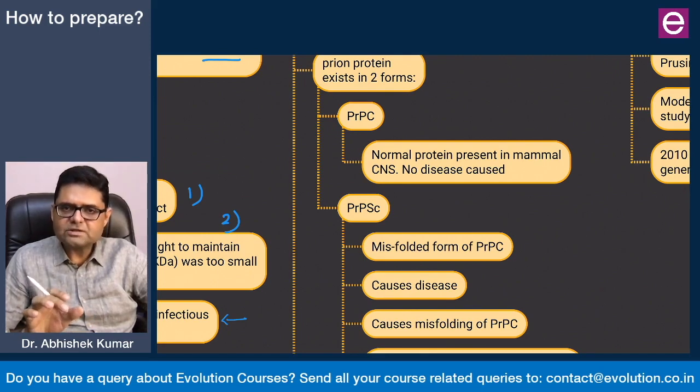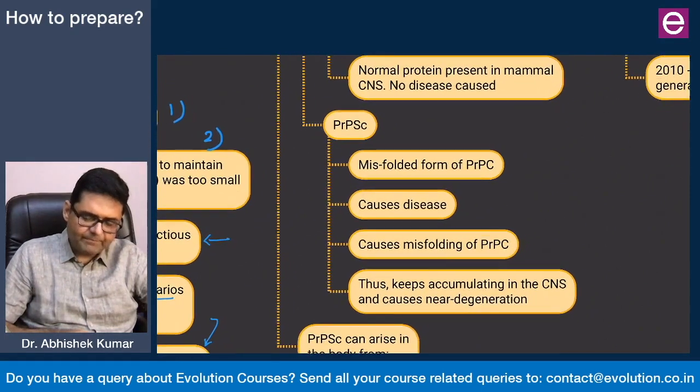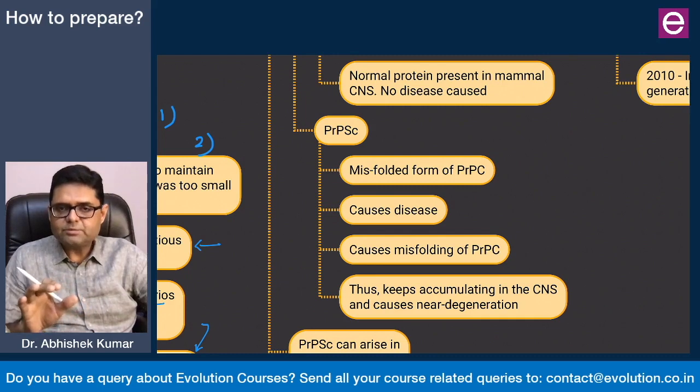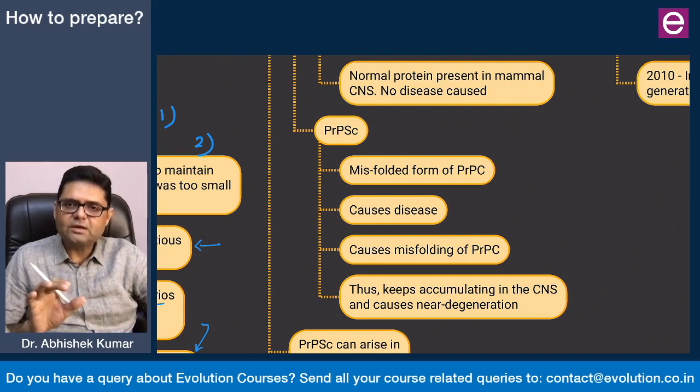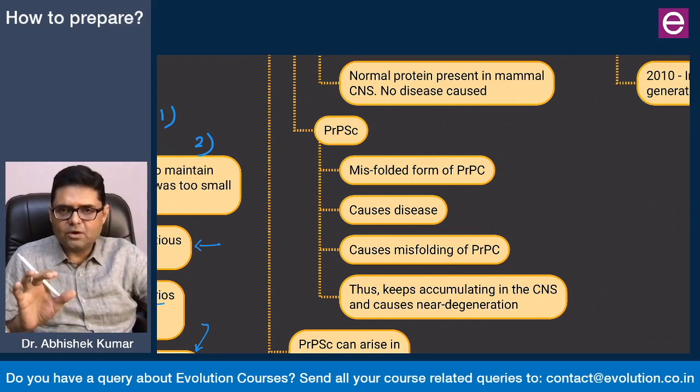But it is the second version, PrPSc, Sc standing for Scrapie, which is misfolded, which is protease resistant, and which has a tendency to convert PrPC into PrPSc. And thus it causes disease, because when this PrPSc is in the body, it will slowly convert all the PrPC into PrPSc, and that way it will start accumulating and cause neurodegeneration. That is the second point. This is the crux of the working of prions.